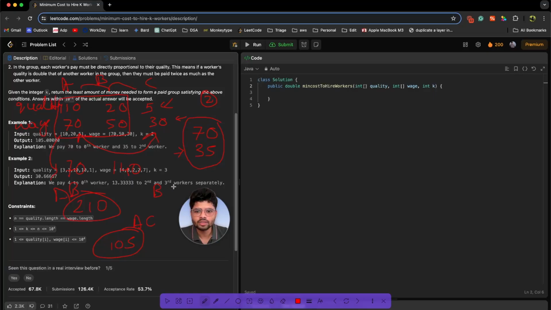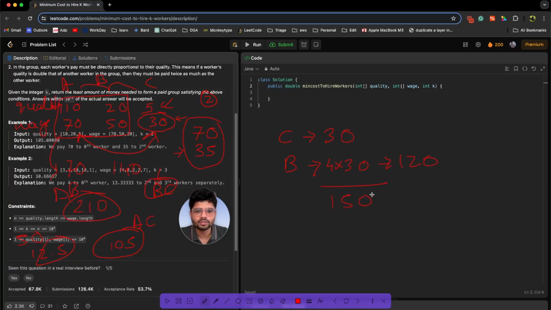Let's try to form a team from B and C. Let's say I am paying B 50. C is doing 1/4 of the work of B, so 50's 1/4 will be 12.5. Can we pay 12.5 to C? No, C is asking 30 at least, so we can't make a team from B and C keeping B constant. Let's try to keep C as constant. So let's say we are paying C 30. Now B is doing 4 times its work. So 4 into 30 will be 120. And in total, what will be the cost?